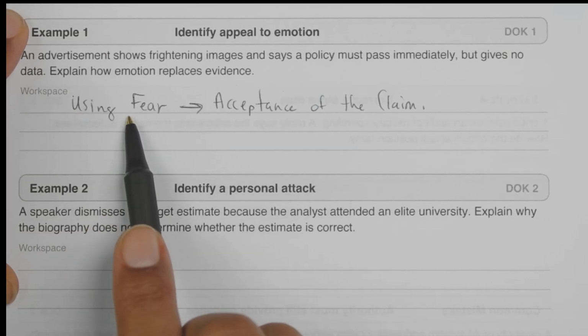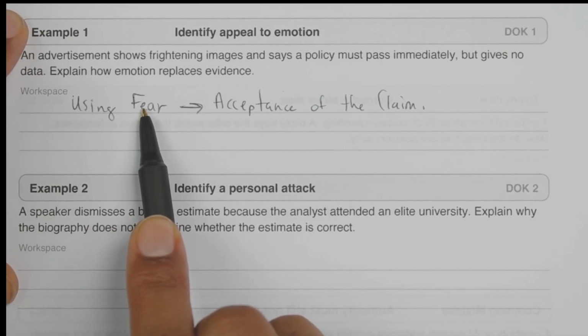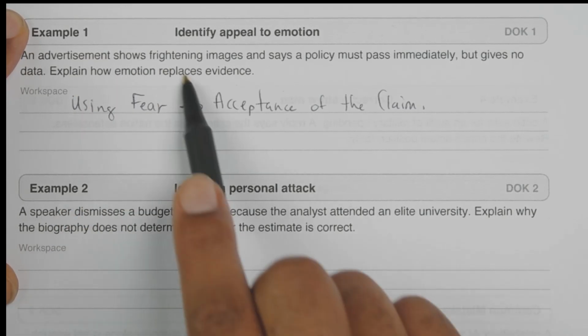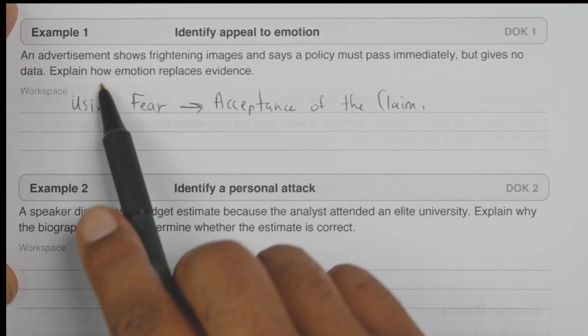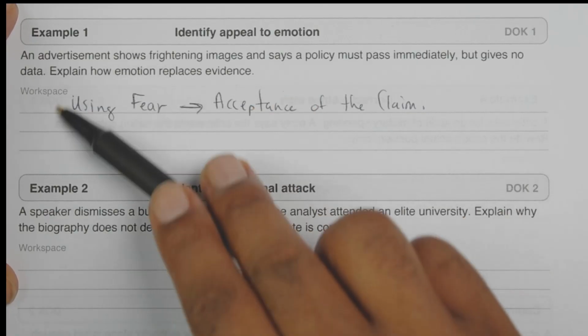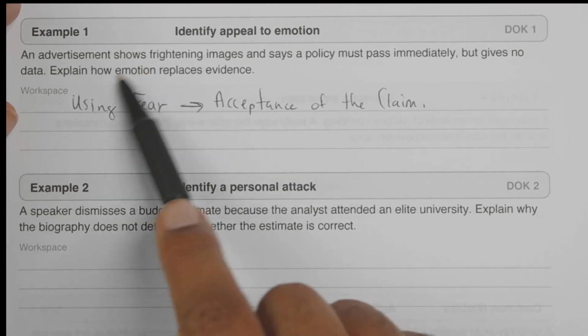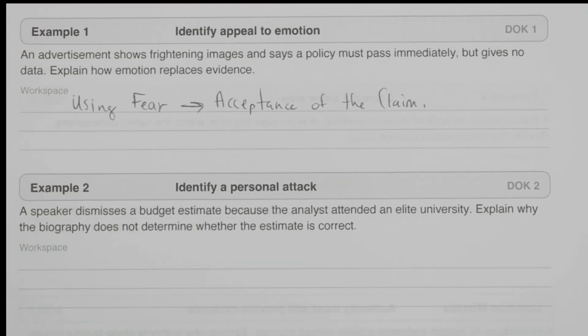Take immigration, right? They show you all these images of immigration being terrible, and you know, they're bringing drugs in, they're doing this, they're doing that, and then they're forcing you to essentially accept the claim on the basis of these fearful images. Right? That's an appeal to emotion, instead of providing evidence that the policy actually works. Emotion can be relevant to an issue, but emotion by itself does not prove a conclusion. The question can still be, what evidence supports that policy, right?